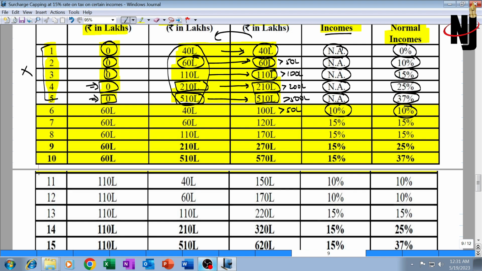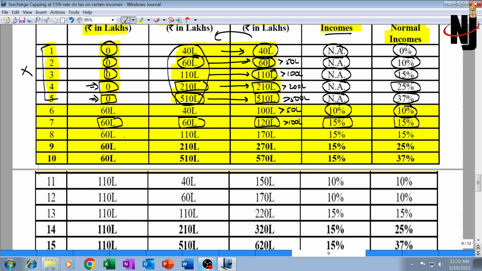Then the next illustration, special income is 60 lakhs, other income is also 60, total income is 120, that means more than 100 lakh. Then the surcharge rate should be 15%. If the surcharge rate is 15%, then the concept that we studied today will not be applicable. Surcharge rate will be 15% on both types of tax because the income is up to 2 crore. The capping concept will play a role only if the total income is more than 2 crore.